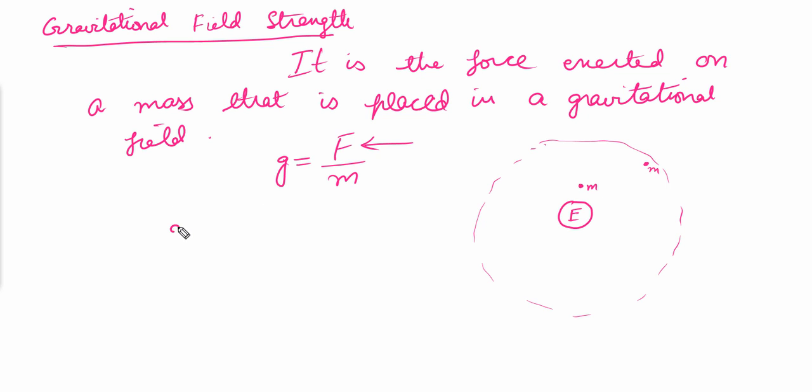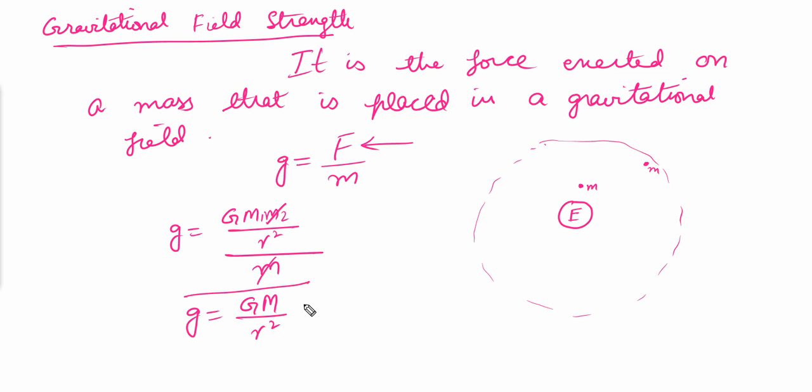Now, as I have told you, g is equal to F over m, where g is the gravitational field strength. As we know, force is equal to G m1 m2 over r squared. So I'll replace F with G m1 m2 over r squared, divided by m. Between m1 and m2, one mass is m2, so I'll cancel it out. So g will become equal to G m over r squared. In this case, m will be considered the mass of the Earth, due to which the force is being exerted onto the mass.